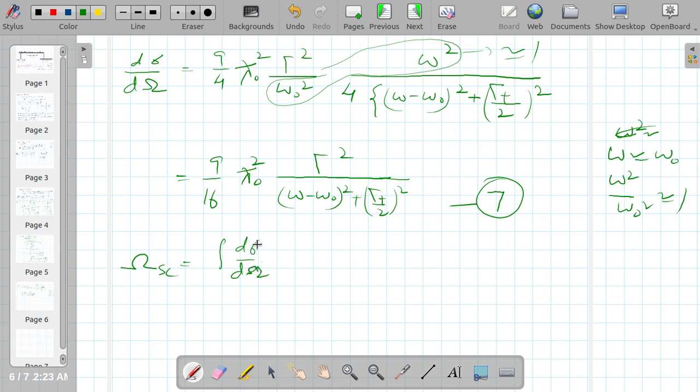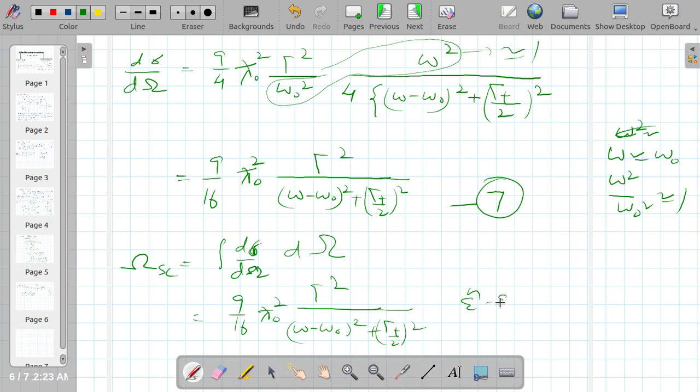D sigma over d omega, integrated over solid angle. This looks similar to what we have done in the earlier case, so here you can use the standard integral, and its value is 8 pi by 3.